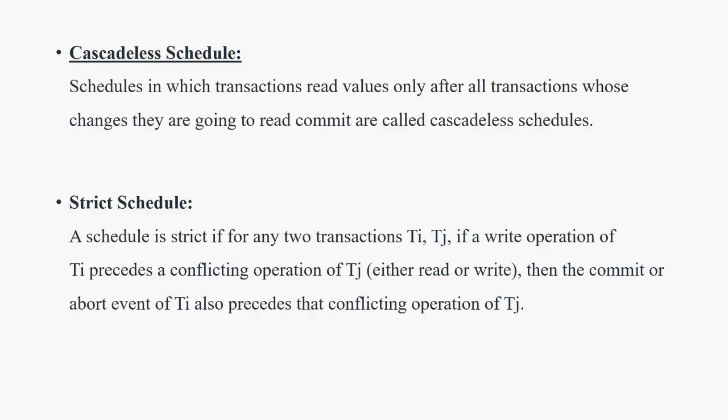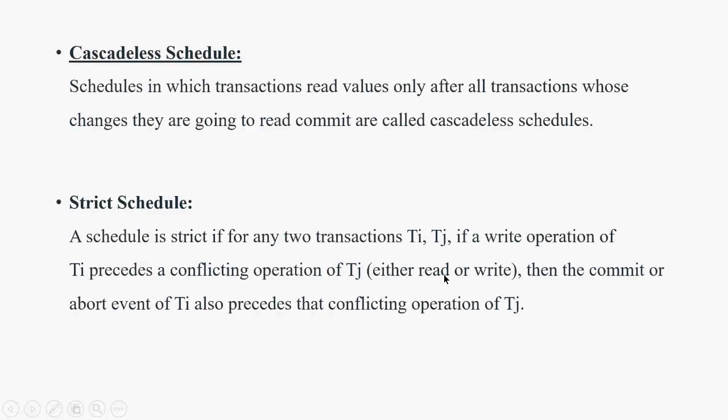A strict schedule is nothing but you perform write operations with no conflicts. Suppose you have two transactions, TI and TJ. A write operation of TI precedes a conflicting operation of TJ, either read or write.